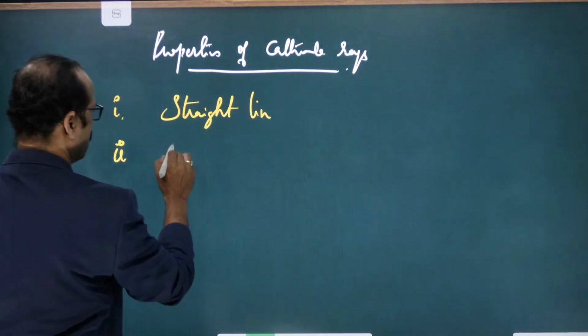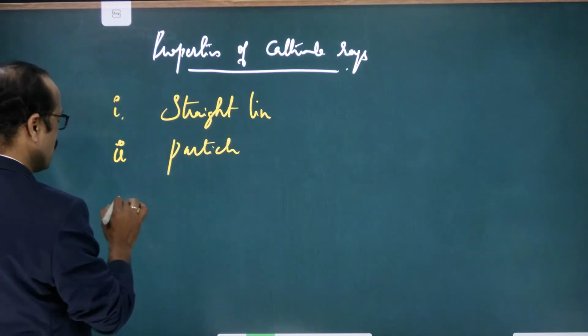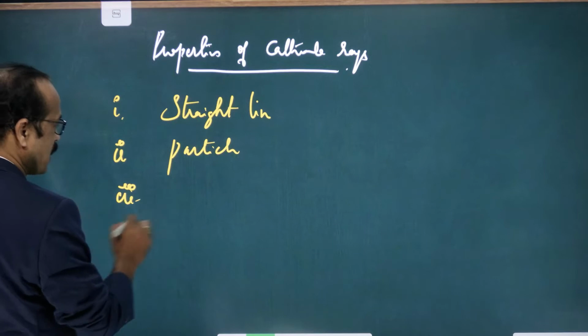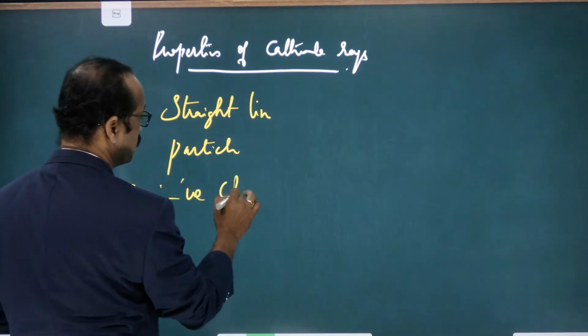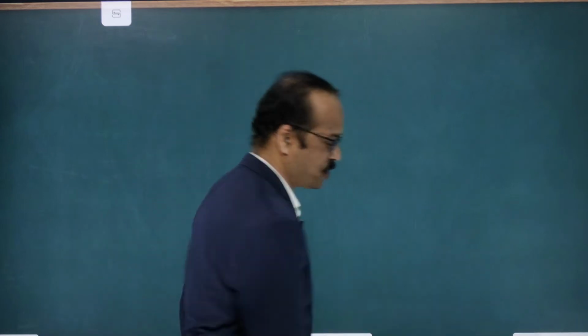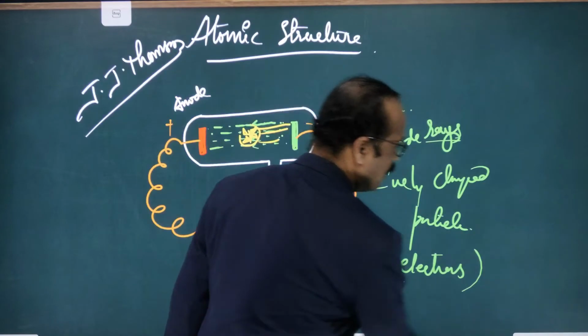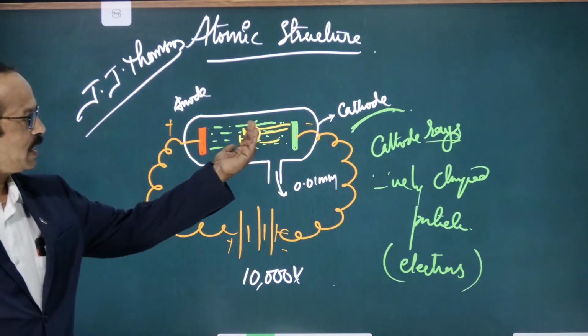Okay, so these are the particles. These are not rays, but particles with some mass. And the third one is that they have a negative charge. Now, how did we come to know that they have a negative charge? So students, here what I said is that these are moving in a straight line.